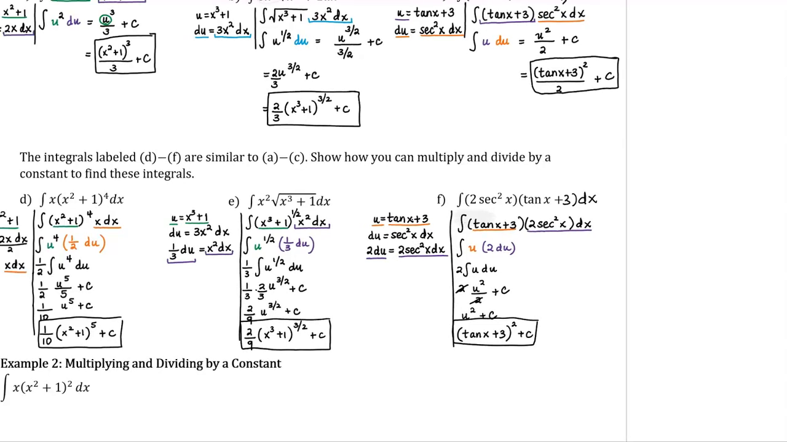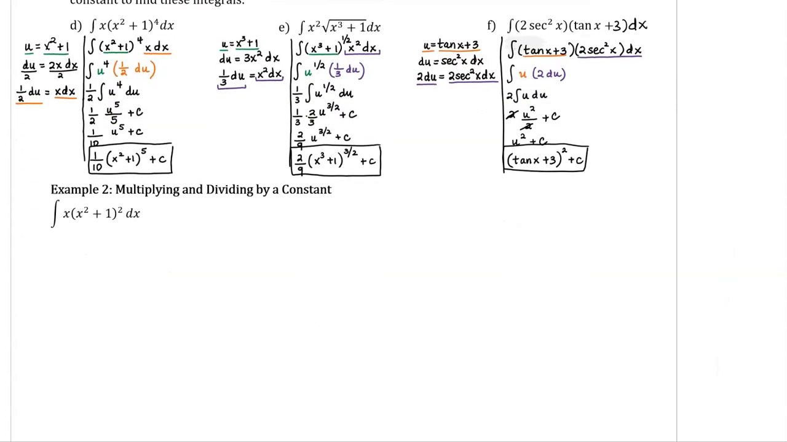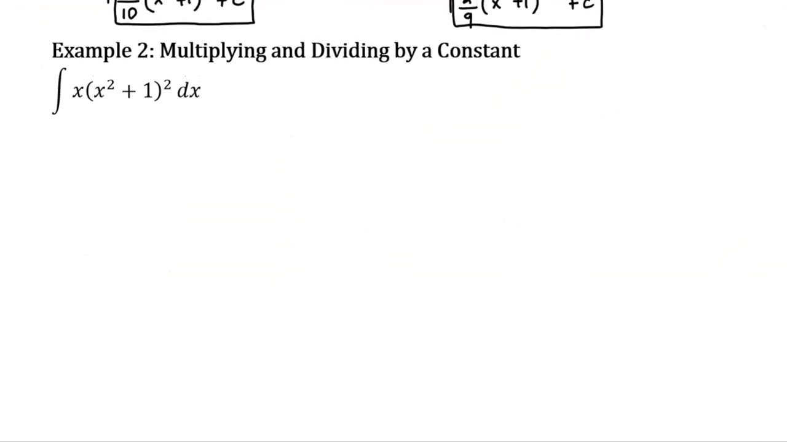Example 2 is going to be very similar to example D from example 1. When I look at this expression, I see this x squared plus 1 on the inside of those parentheses that is being squared, and I see this x on the outside. I'm going to choose u to be x squared plus 1, because when I do that, our du is 2x, that's the derivative of x squared plus 1, and we added dx on the end.